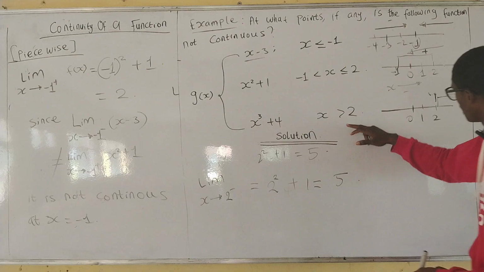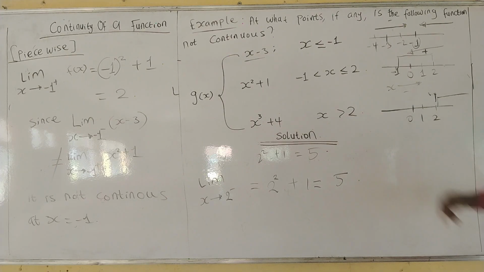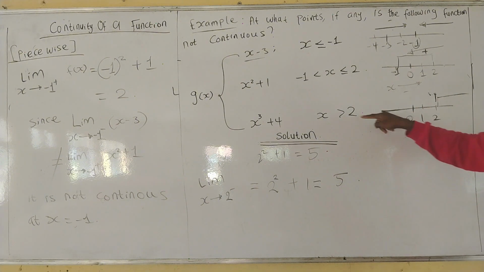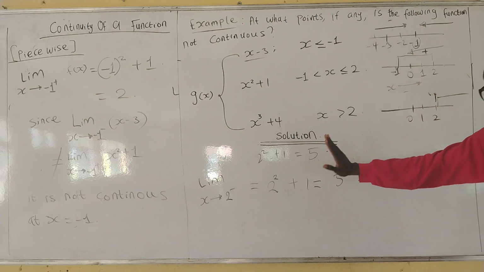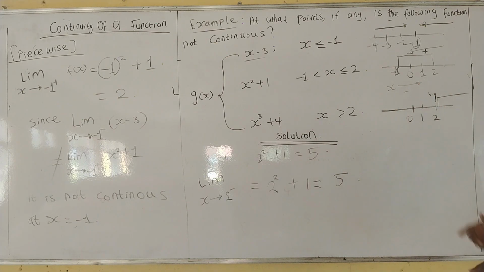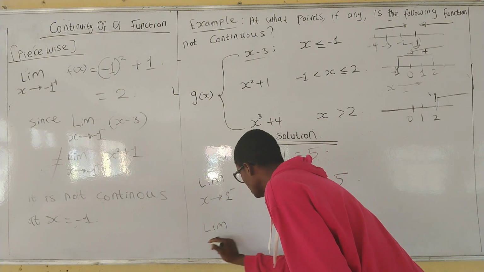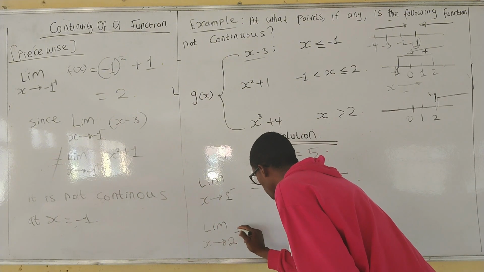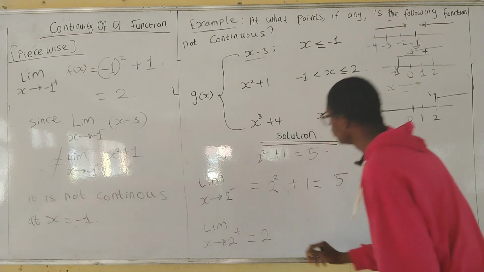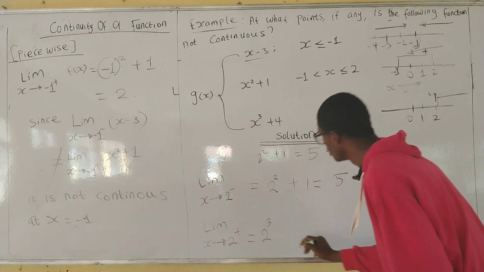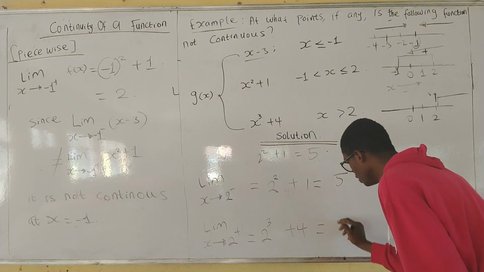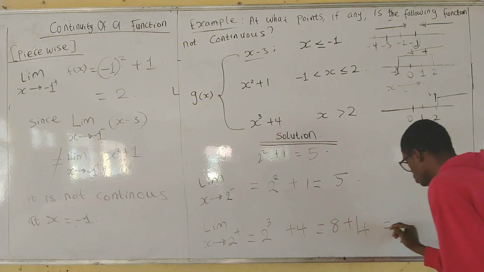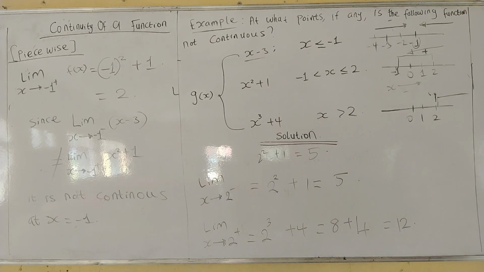Now, if you check here, it's approaching 2 again also. From which side is it approaching 2? Is it from negative or positive? It's greater than. That means it's approaching 2 from the positive. It's not less than, so these values here are not included. So now we have the limit as x approaches 2 from the positive. What did it give us? 2 to the power of 3, plus 4, which will give you 8 plus 4, which is 12. Again, since this and this are not equal, we say that the limit